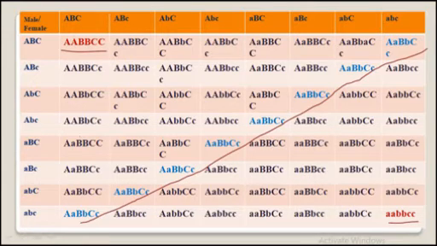So see here, capital A, capital B, capital C, these are the parents. This is one parent and another is small a, small b, and small c.